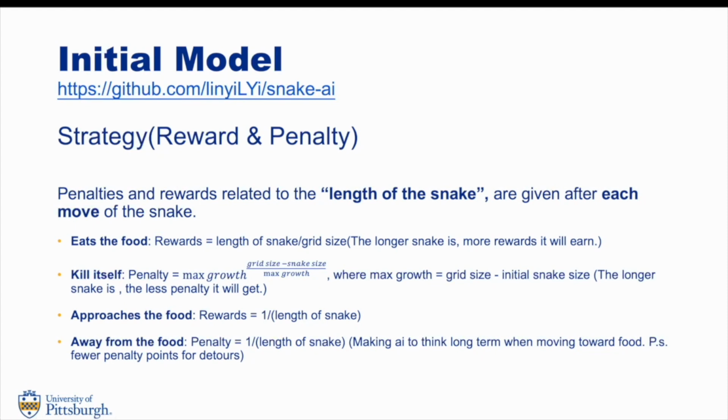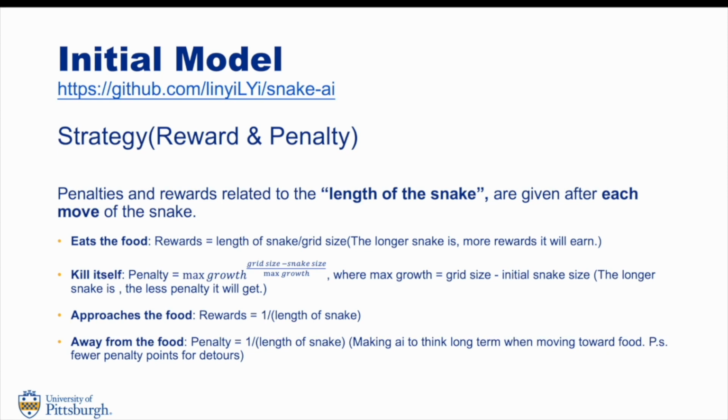This is Xianglong Xu. I'm going to introduce the algorithm we came up with and how we implement it. Because this project is about learning and improving the existing project, here I will first introduce the idea of rewards and penalty of the original project. The basic idea is to make the snake eat the food and get as long as possible.